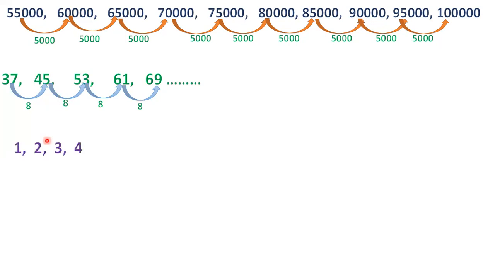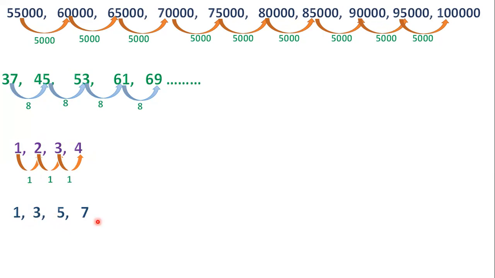Look at the next example we have seen. 1, 2, 3, 4. You know this pattern. This is the set of natural numbers. It is easy. Now 2 is 1 more than 1, 3 is 1 more than 2, 4 is 1 more than 3. So succeeding number is 1 more than preceding number. What pattern do you observe here?